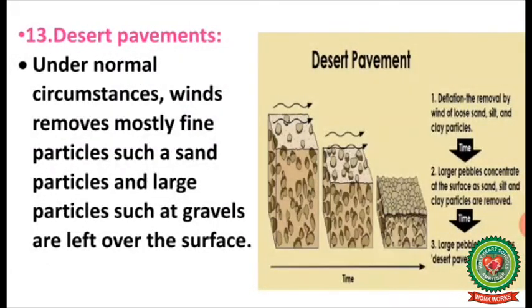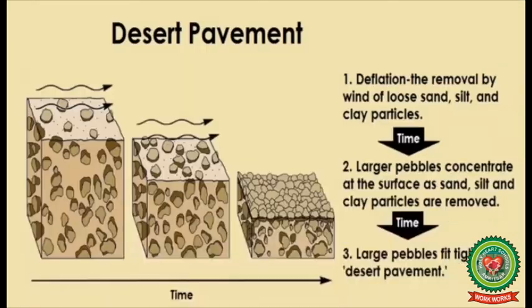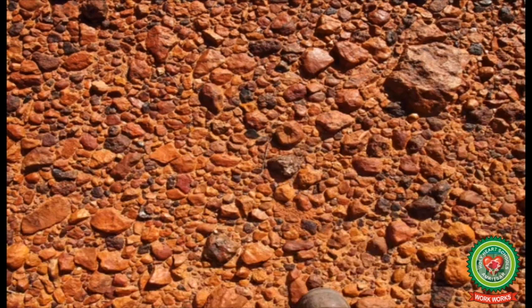Desert pavements. Under normal circumstances, winds remove mostly fine particles such as sand particles, and large particles such as gravel are left over the surface. Accumulation of gravel over thousands of years forms desert pavements which protect the rock below them from further wind erosion.